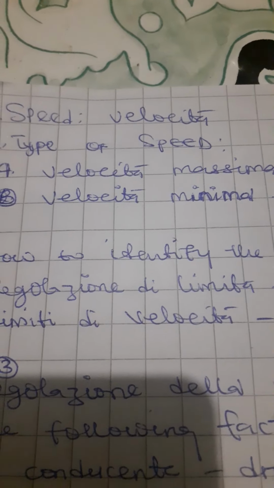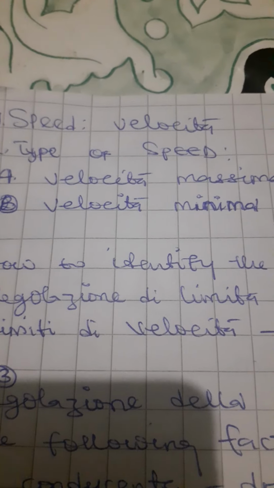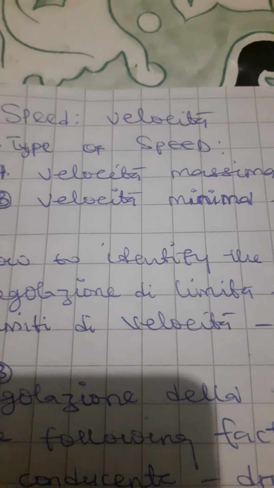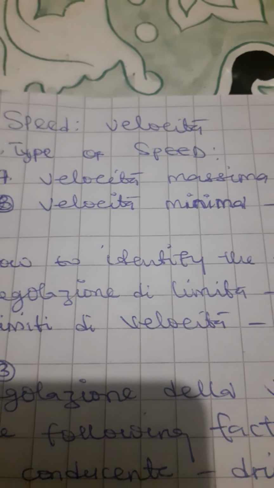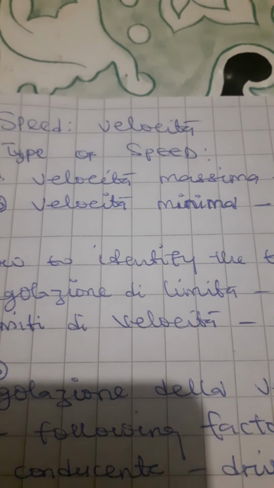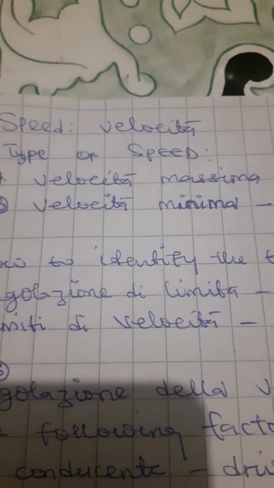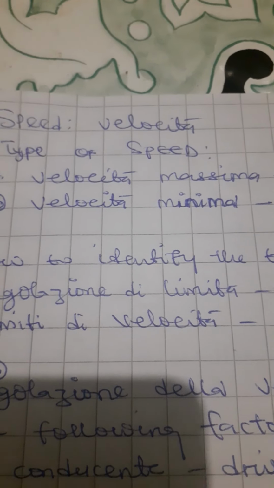In other words, in order for us to know the maximum speed, you will see a road sign in the form of a circle, and the number is written inside that circle, and the color of that circle will be red and black. When you see a circle that has red and black color and the number is written inside of it, that is talking about the maximum speed of that area.